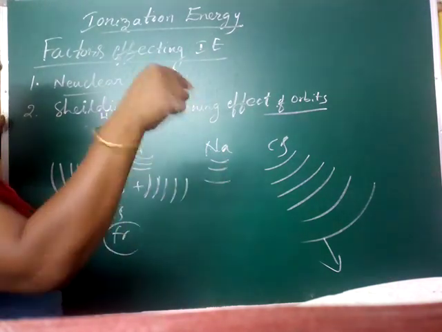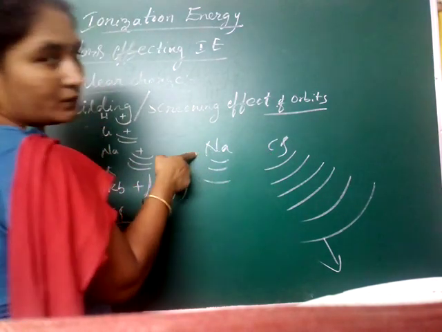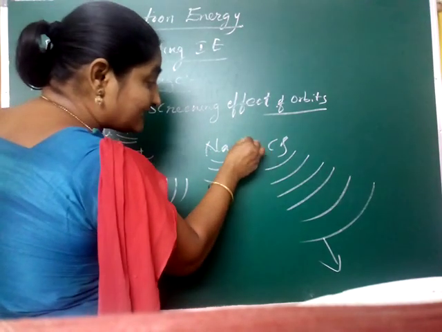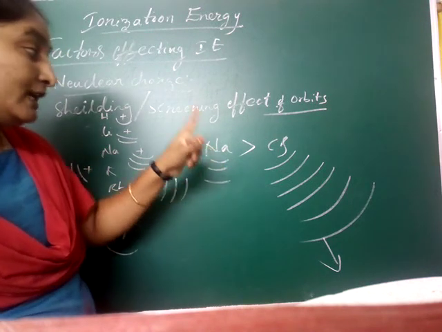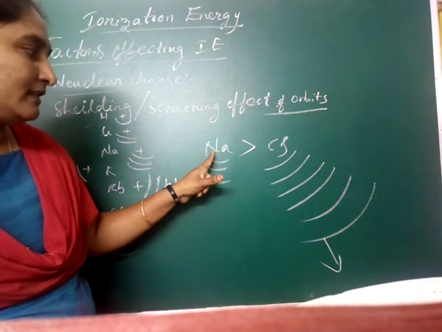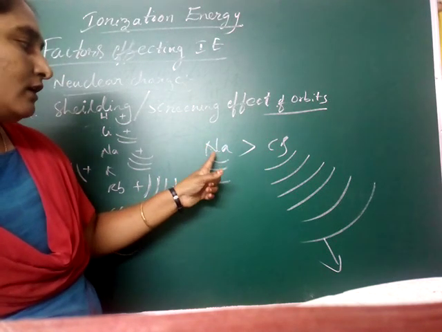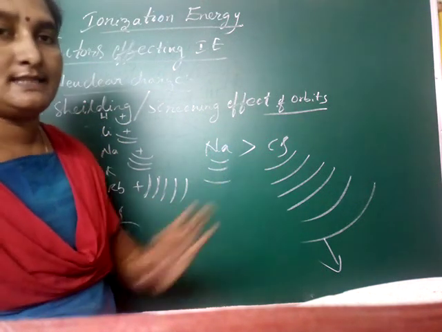Less energy is required to remove an electron from cesium than from sodium. That's why the ionization energy of cesium is less than sodium. It is difficult to remove an electron from sodium; you have to apply more energy than for cesium.